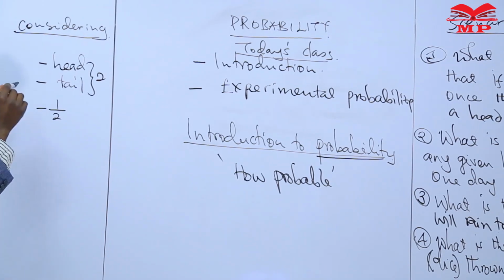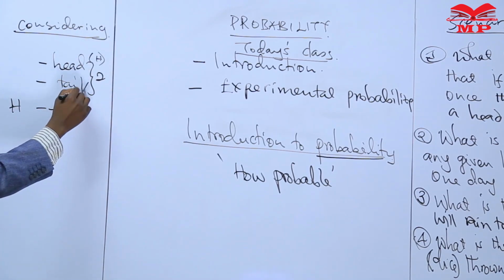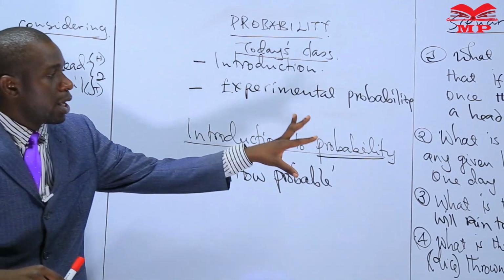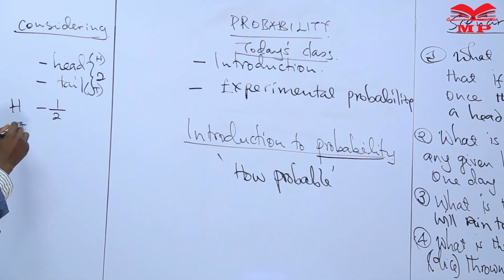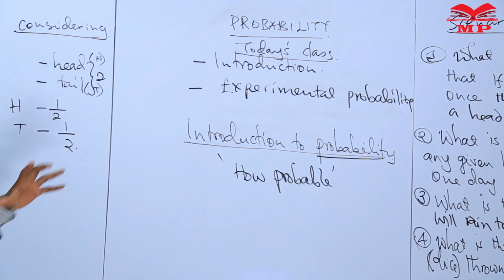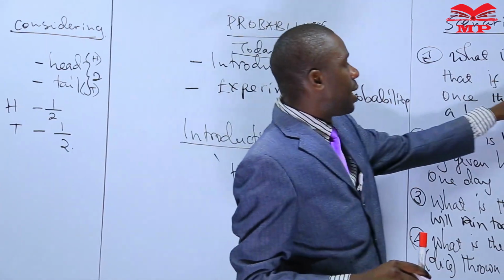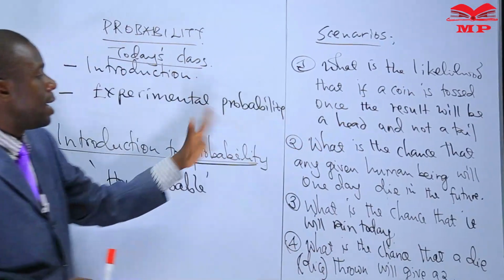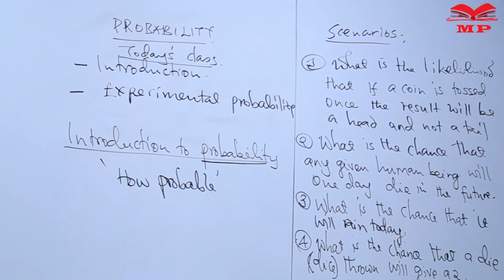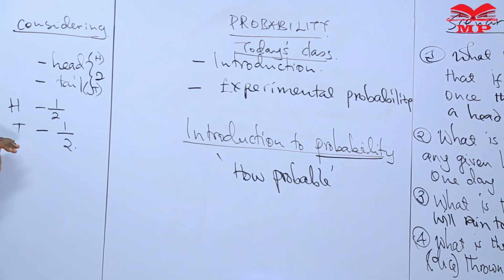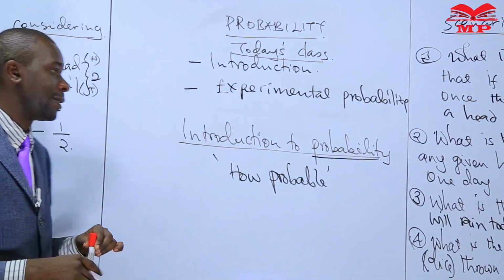So this is a head. Let me use H to show head, and let me use T to show tail. But when you want to get a tail, again, you will have only 1 chance out of 2 chances. Therefore, we can say that the chance that by tossing a coin you'll get a head is 1 out of 2 chances. Still, by tossing the same coin, the chance that you'll get a tail is 1 out of 2 chances.